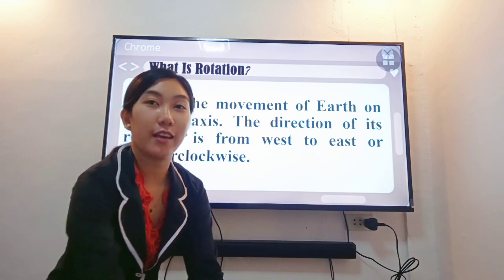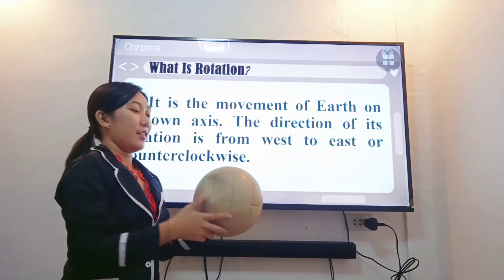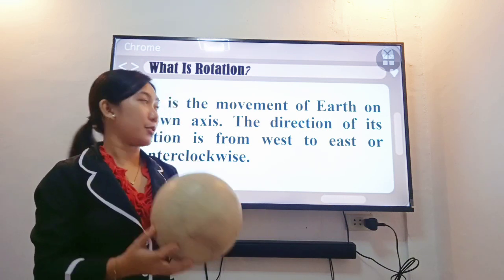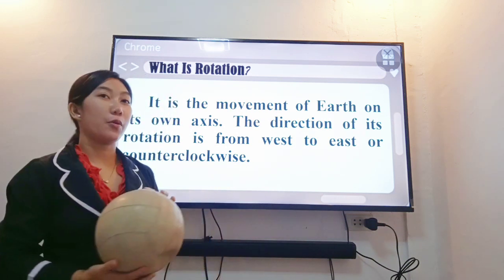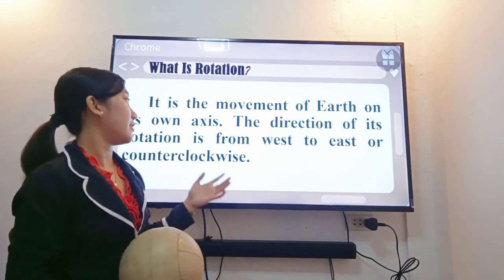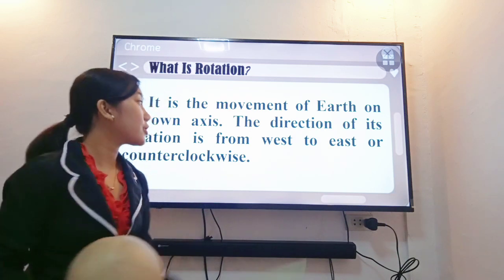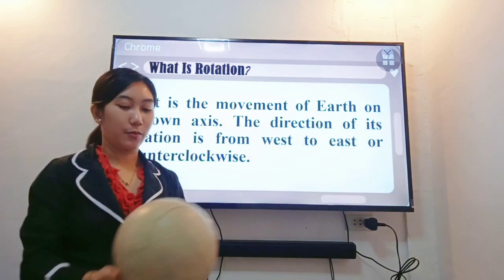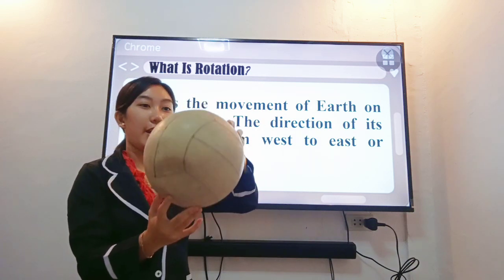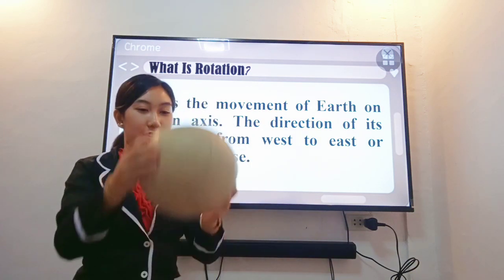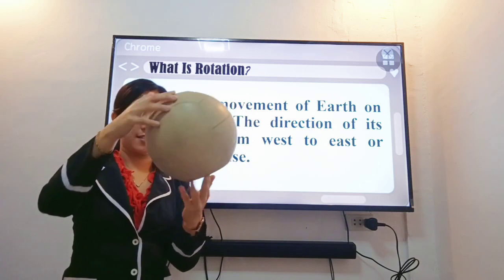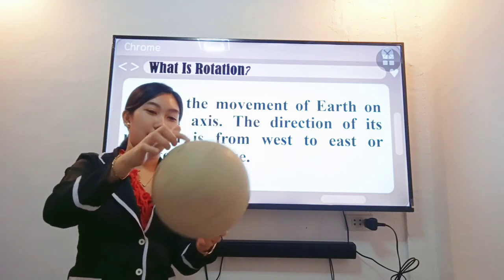So I have here a ball. Just imagine this is a globe or Earth. I'm going to show you how the Earth rotates on its axis. It is said that it rotates from west to east. So this is how Earth rotates on its own axis, from west to east. So that's it.